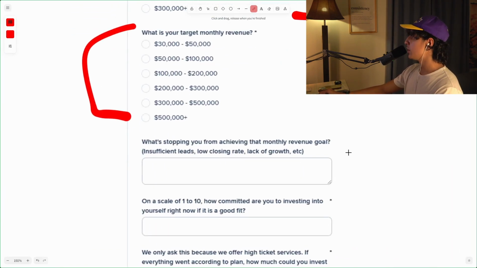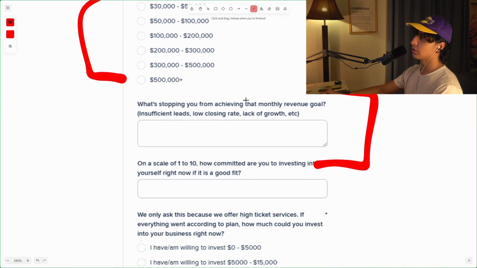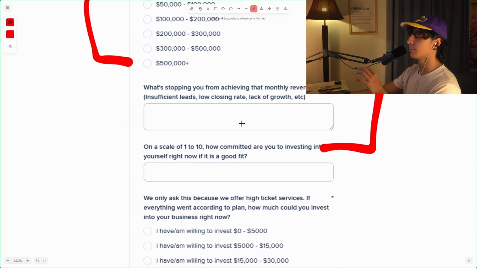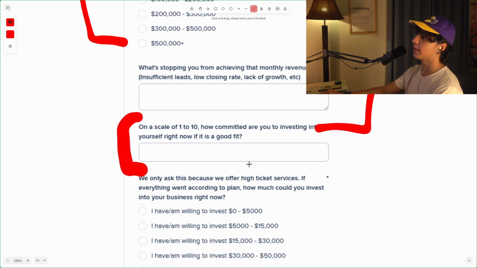What is stopping you from achieving that monthly revenue goal? So he just asks you what you think your issue is in your own words. Again, an open-ended question, so he's probably trying to go ahead and cut out a few of those people as well. On a scale of 1 to 10, how committed are you to investing in yourself right now if it is a good fit? Super simple question.